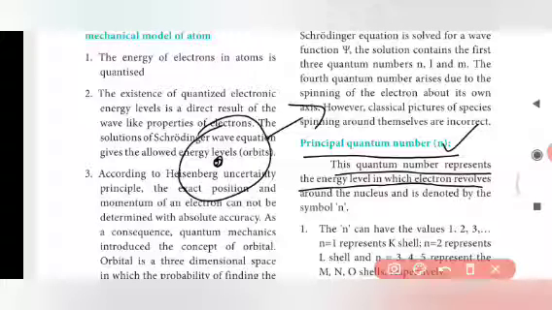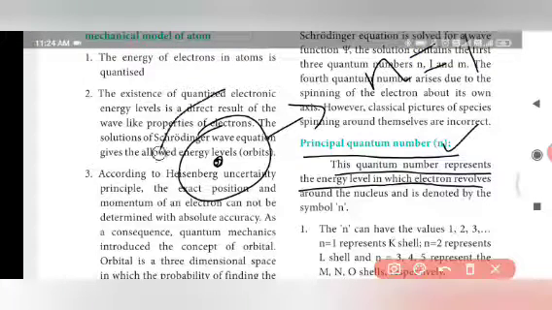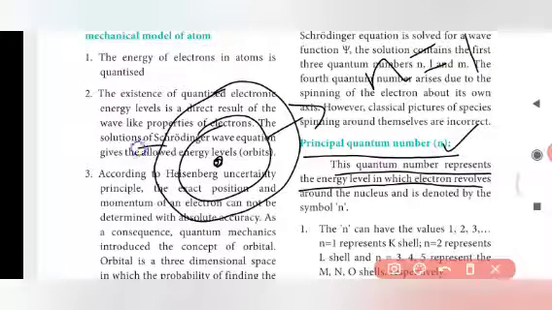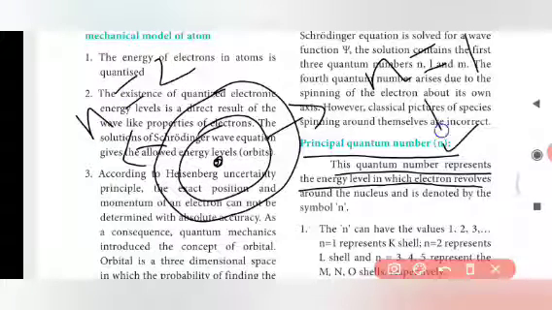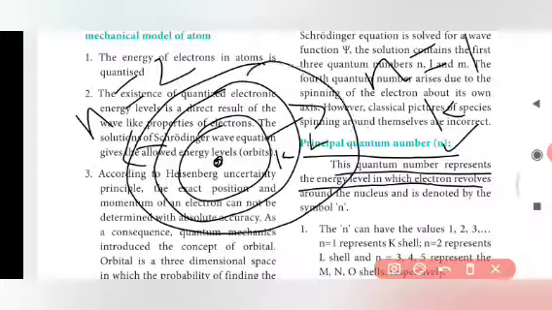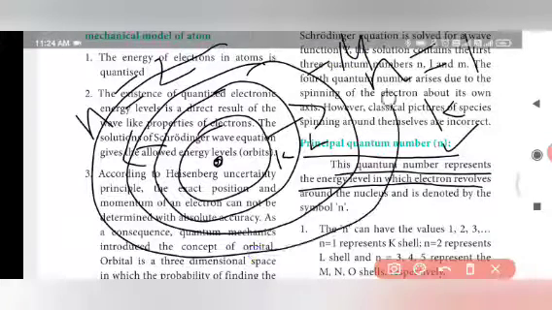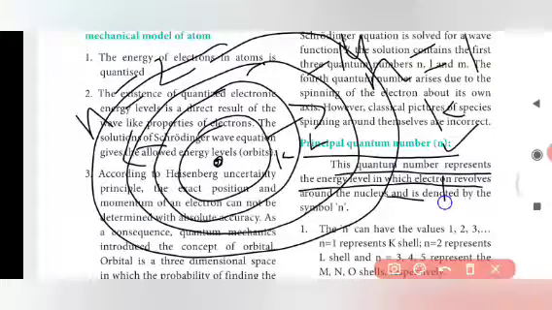It is denoted by n, the nth shell. n equal to 1 is the first shell, and we have a second shell, n equal to 2. We can take n equal to 1 as the K shell. This is the K shell, this is the L shell, and one more shell we have, that is called the M shell.